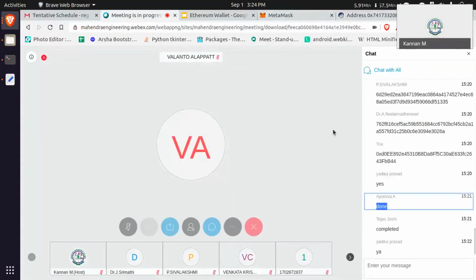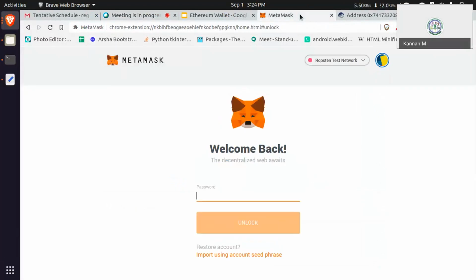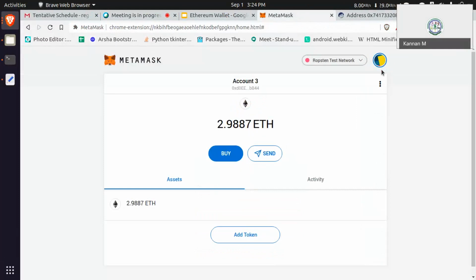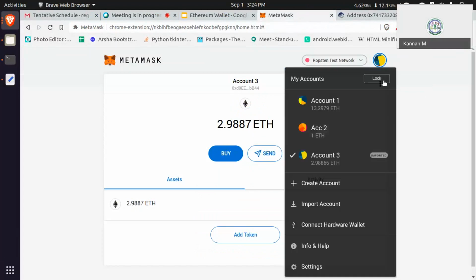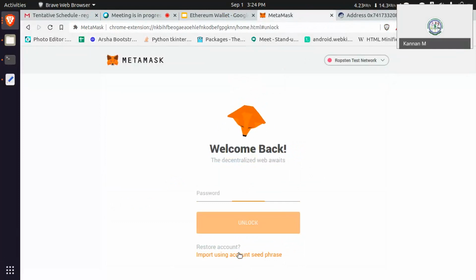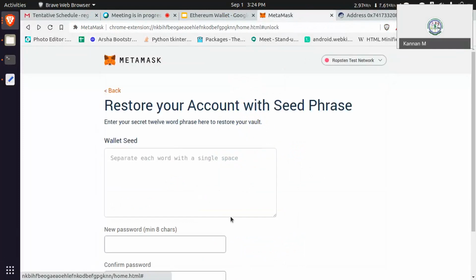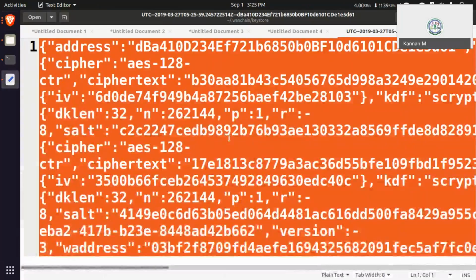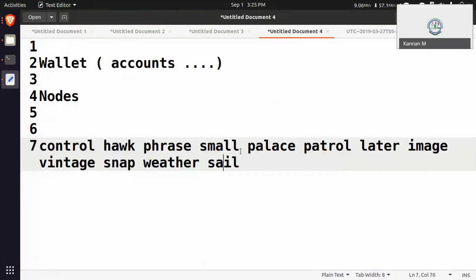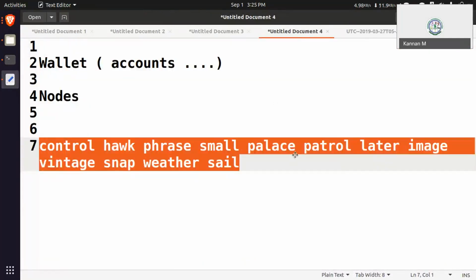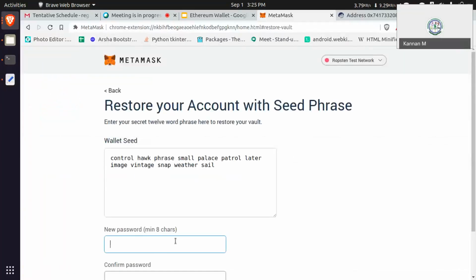Let's see, do you understand regarding deterministic, non-deterministic, and MetaMask functionalities? Is there any doubt? You can import and export your account. If you have a seed phrase, MetaMask will ask to import the account using the seed phrase. I already have that seed phrase here. Just copy, then paste, then enter my account.